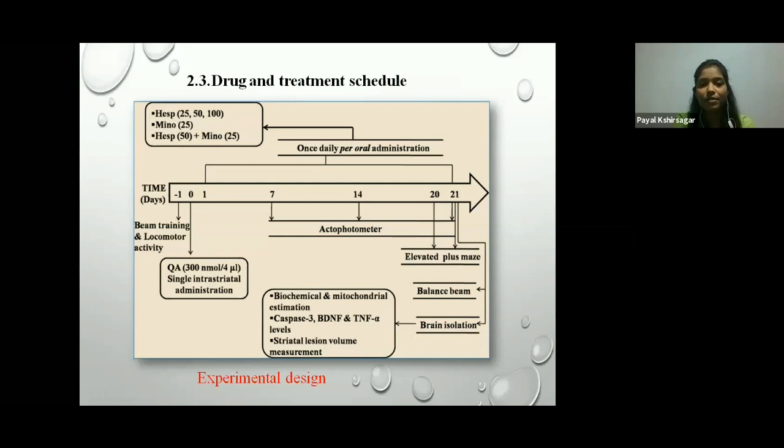At weekly intervals, locomotor activity was checked using an actophotometer. On the 20th day, the elevated plus maze, that is memory performance, was checked. On the 21st day, the balance beam was checked for hindlimb functioning. After that, the brain was isolated for biochemical and mitochondrial estimation, caspase 3, BDNF, and TNF alpha levels, and striatal lesion measurement.